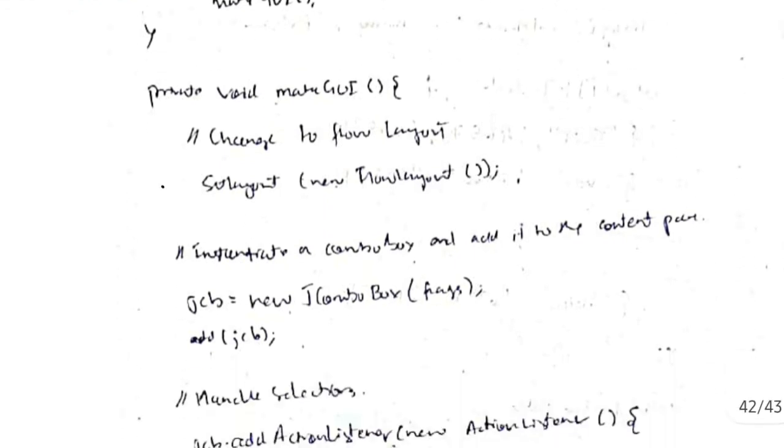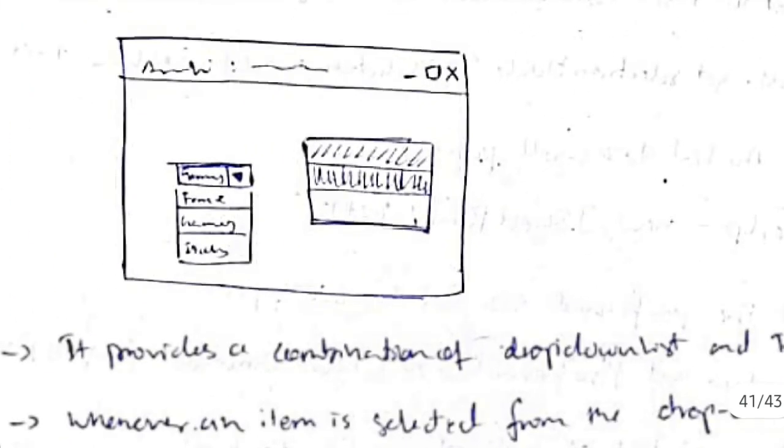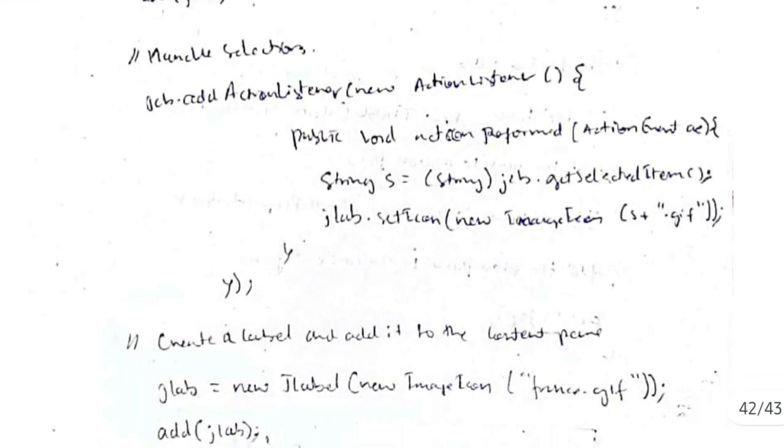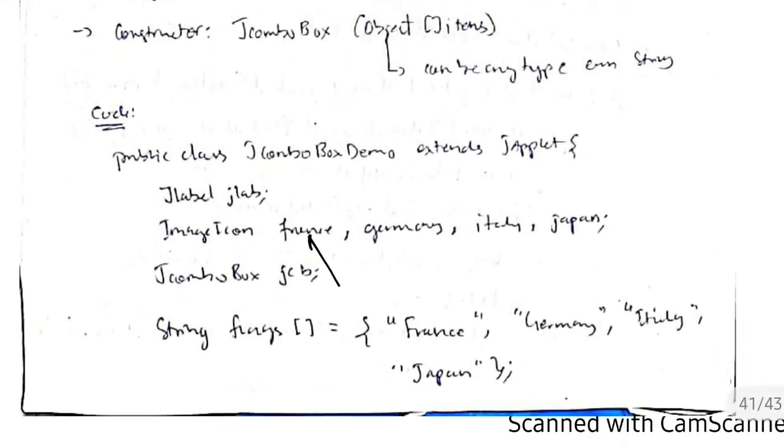In that I will set the layout, and after that I will pass the flags array to the combo box. So in the combo box I will have the names from the array as strings, and after that I have to associate each of these names with the appropriate flag. How will I do that? To do that, we have to set an action listener. What it will do is, whichever item we select, the name of that item will be returned. We have defined the names already here. For France, France will be returned. For Germany, Germany will be returned. For Italy, Italy, and for Japan, Japan will be returned.